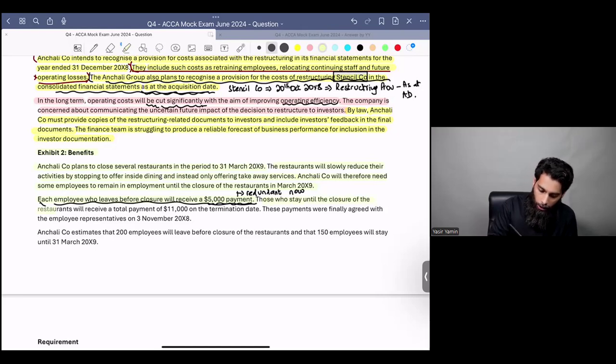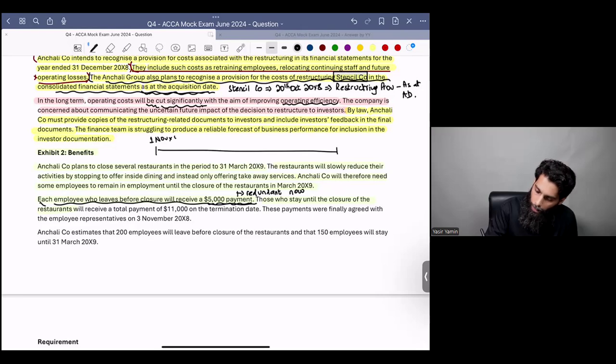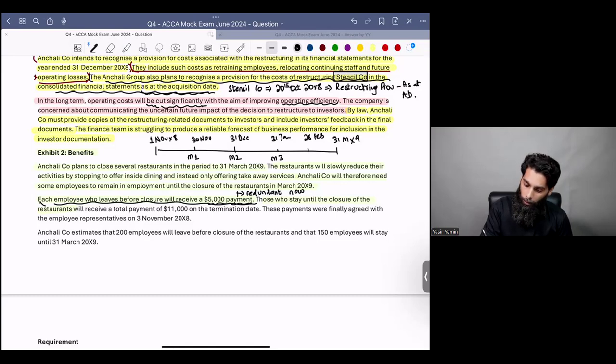So basically the decision of closing the restaurant was taken on 1st November, let's say, X8. The restaurant will operate until 31st March X9. So how many months to go? There is 30th November month 1. There is 31st December month 2. Then there is 31st January month 3. Then there is 28th of February, most likely, unless it's a leap year, month 4 and then month 5. So some employees will stay with the company for another 5 months, right?